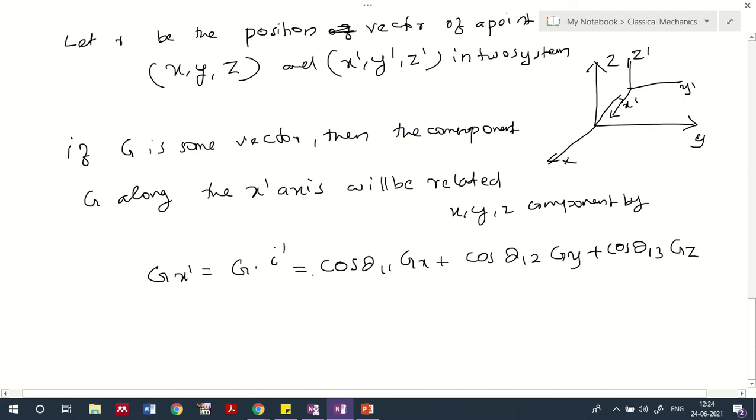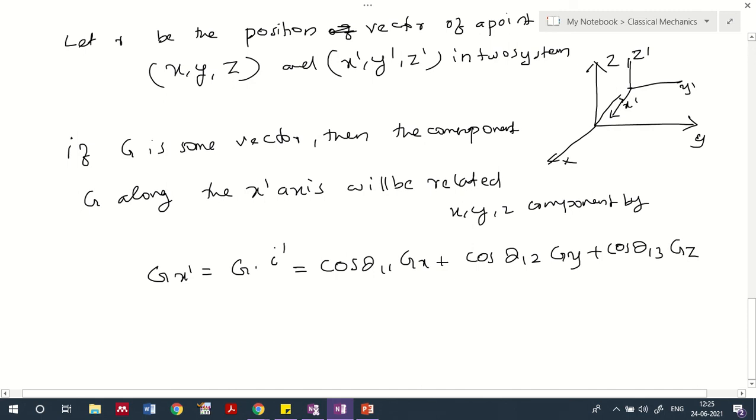Okay, so what we have done so far is that we have considered two coordinate axes, primed and unprimed. Then we identified a relation between these two. When you rotate the frame of reference, we have direction cosines corresponding to each axis, i dash, j dash, and k dash.